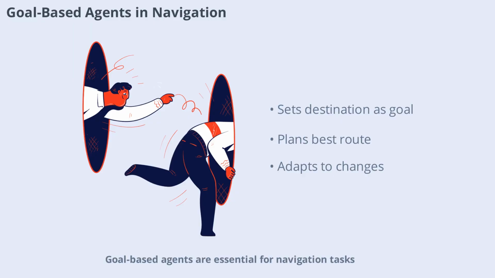Goal-based agents are essential for navigation tasks. Consider a GPS navigation system that helps you reach your destination. The system sets a goal, your destination, and plans the best route to get there. If there's a road closure or traffic jam, the agent can replan its route to ensure you still reach your goal efficiently. This proactive planning is a hallmark of goal-based agents.